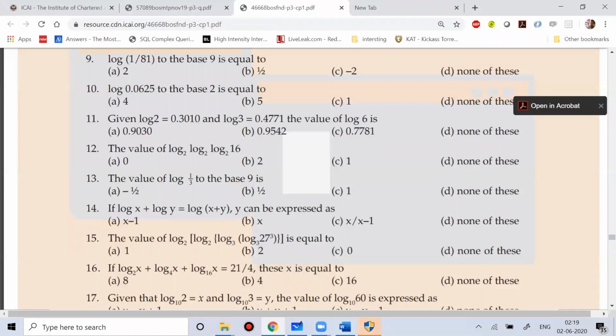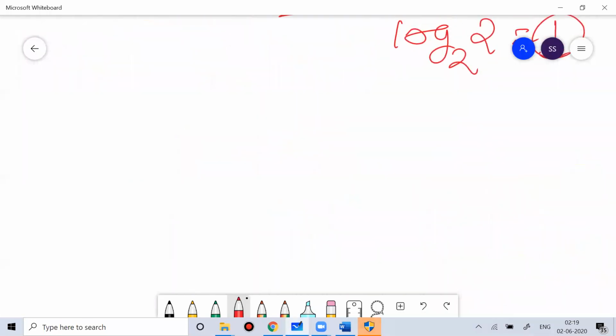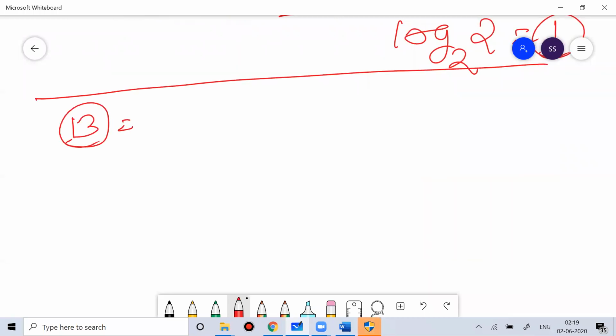Fine. Now question number 13: find the value of log of 1 by 3 to the base 9. Again, a very easy question.